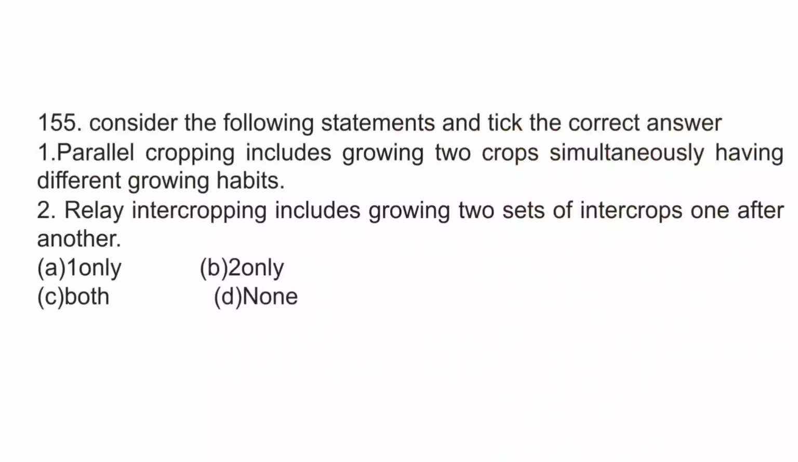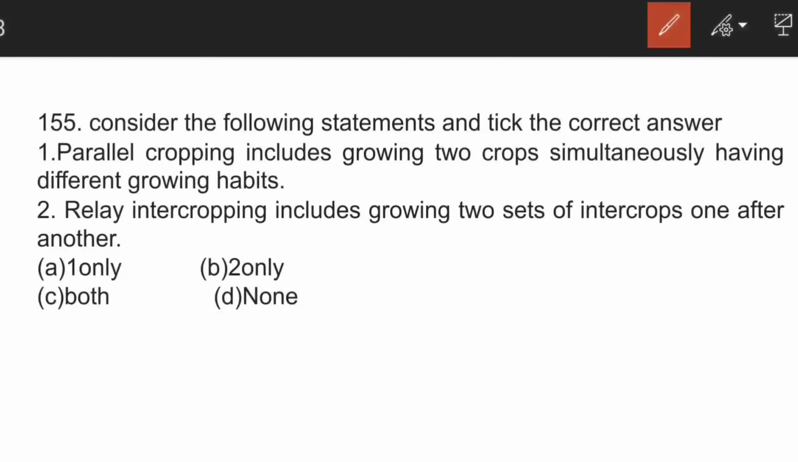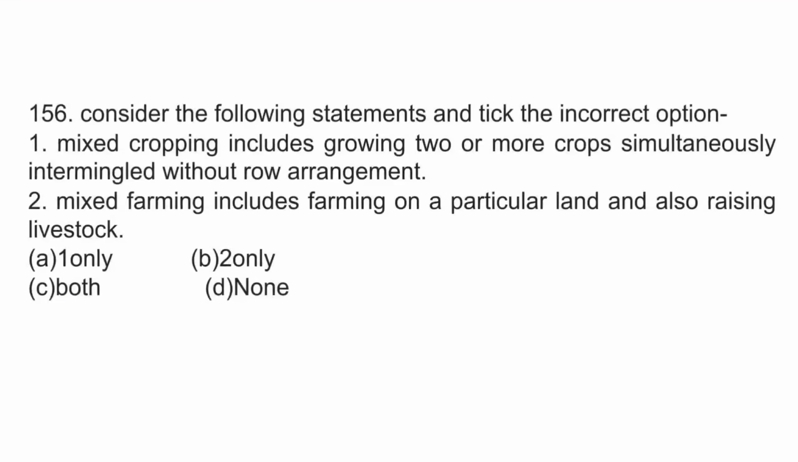The next question is, consider the following statements and tick the correct answer. Parallel cropping includes growing 2 crops simultaneously having different growing habits. Relay intercropping includes growing 2 sets of intercrops one after the other. Here both the statements are true and you have to know the difference between them. This is the basic difference between them. So please remember.